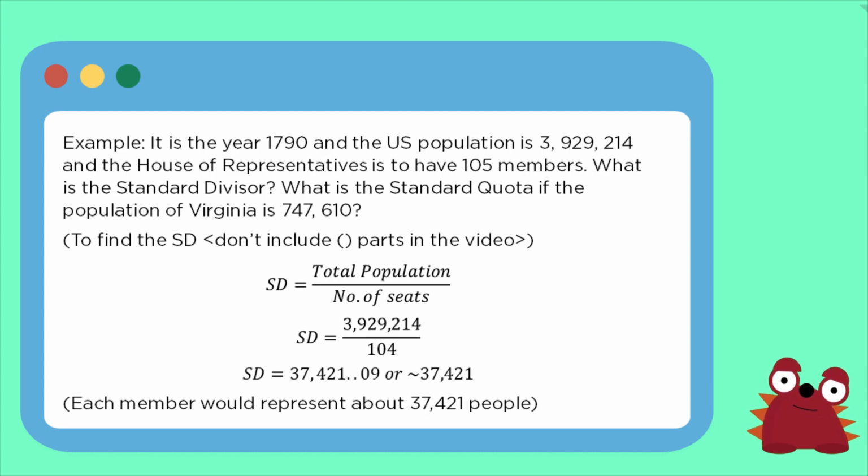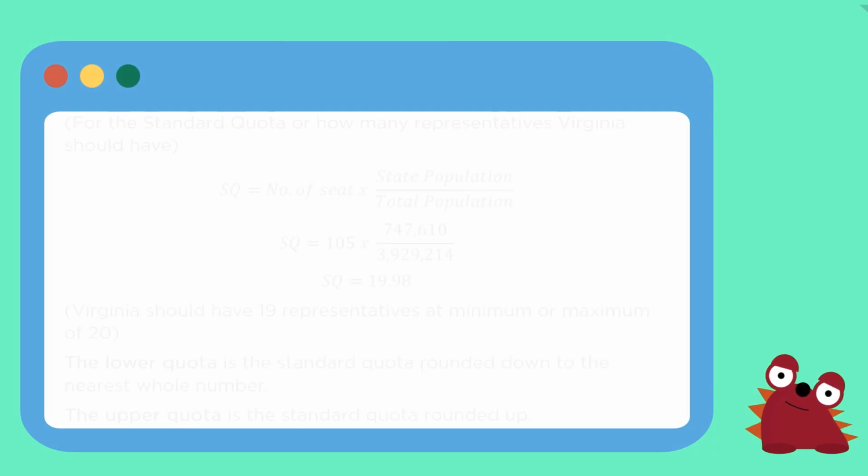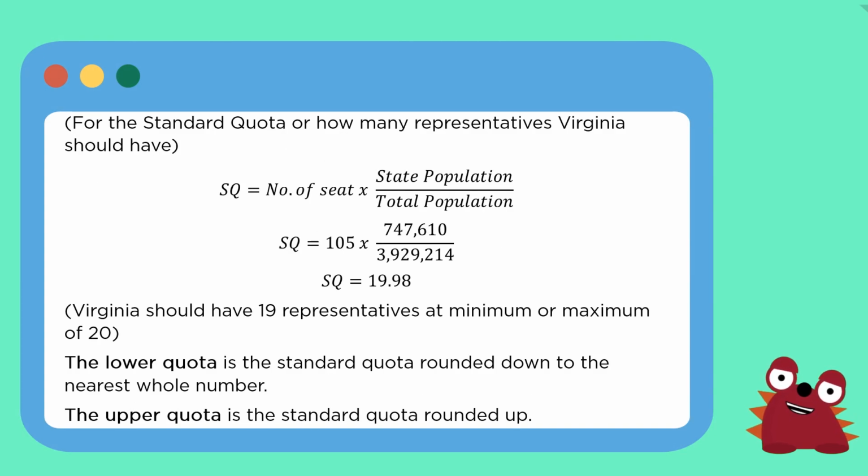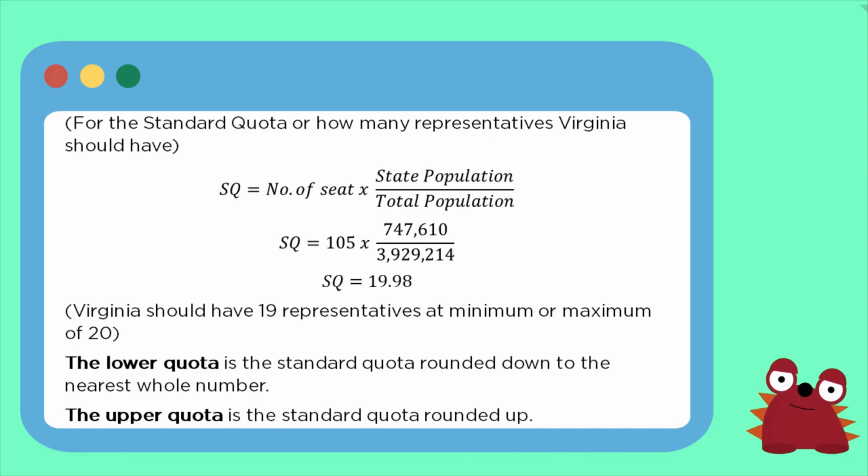Using the formula for standard divisor and standard quota, we arrive at a conclusion. The standard divisor would be 37,421.09 or 37,421. Virginia would have 19 representatives at minimum or 20 at maximum. It would be dependent if they would choose their lower quota or upper quota.